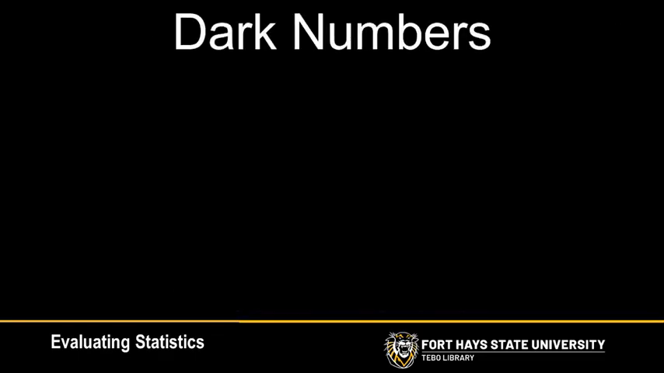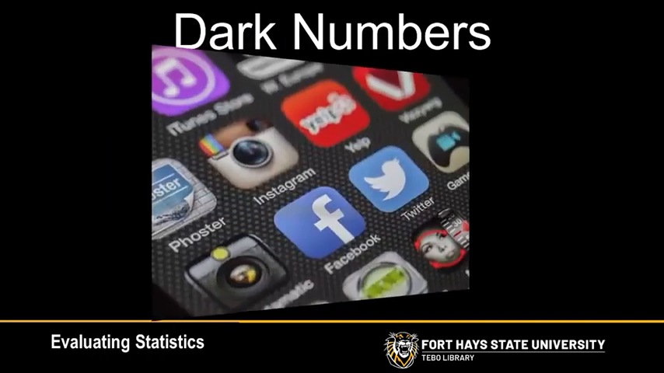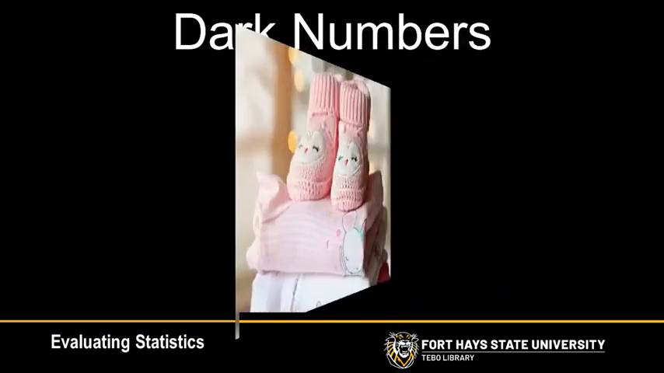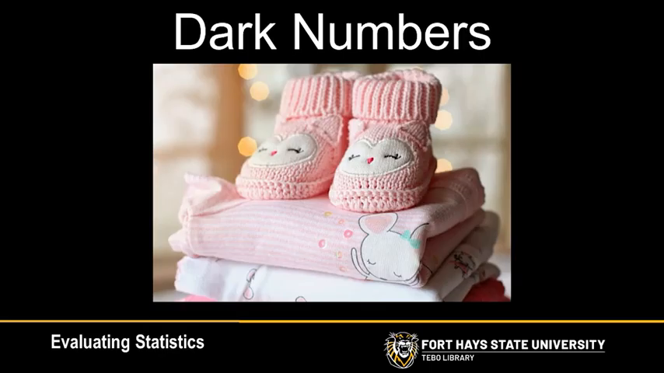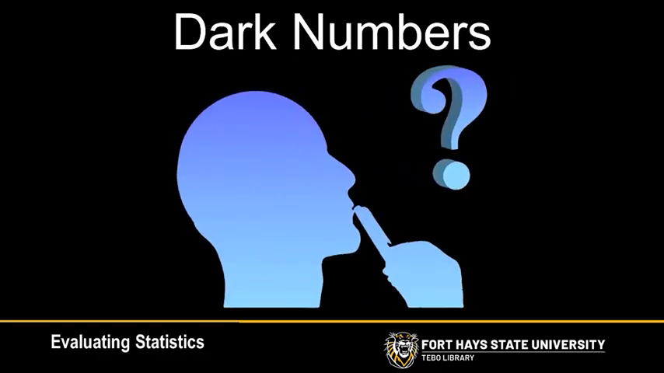Something else to look for are large dark numbers. A dark number is the difference between what we are able to count and what probably exists. For example, a survey that asked people to report how many hours they spent on social media probably has a large dark number, because people are likely to underestimate or underreport how much time they spend looking at Facebook posts. Whereas something like the U.S. birth rate is likely to have a very low dark number, because new parents have to file paperwork. Think about your subject. Is it likely to have a large dark number or a small one?